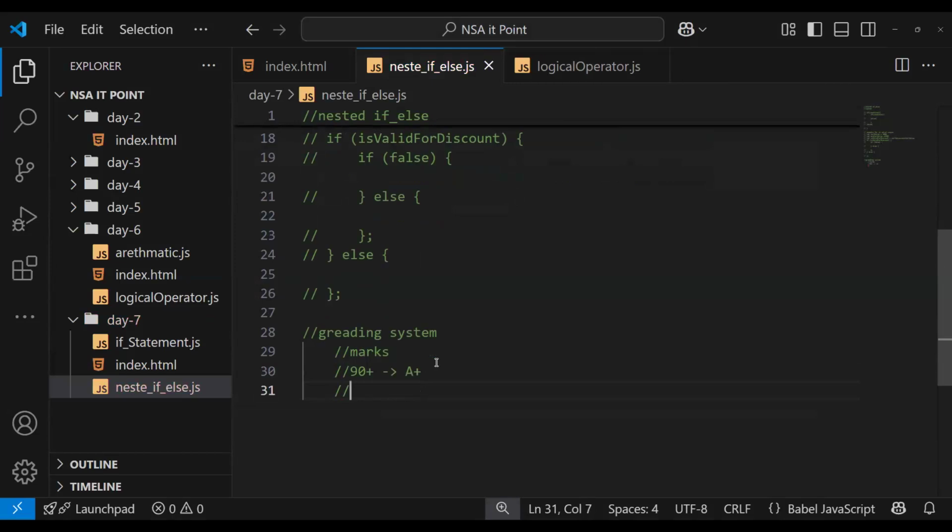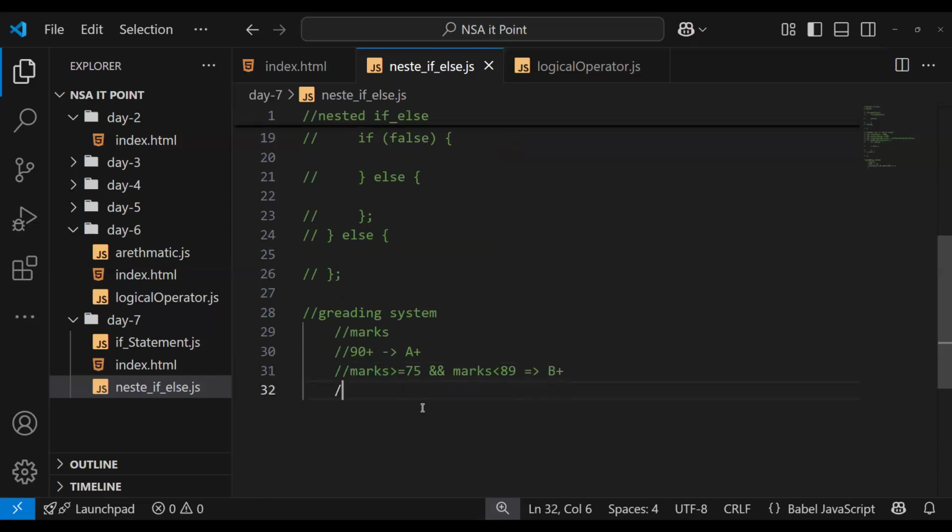If the marks are greater than or equal to 75 and less than 89, then B plus.